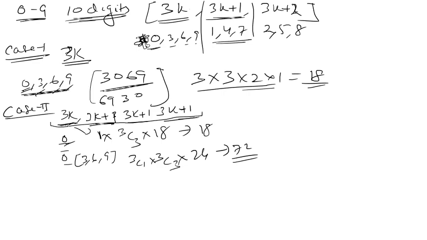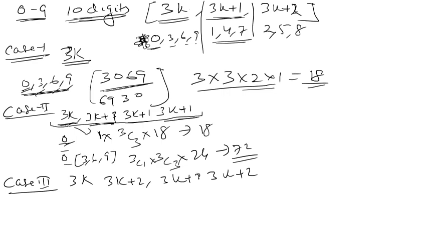Now case 3. Case 3 is 3k and 3k plus 2, 3k plus 2, 3k plus 2, right?